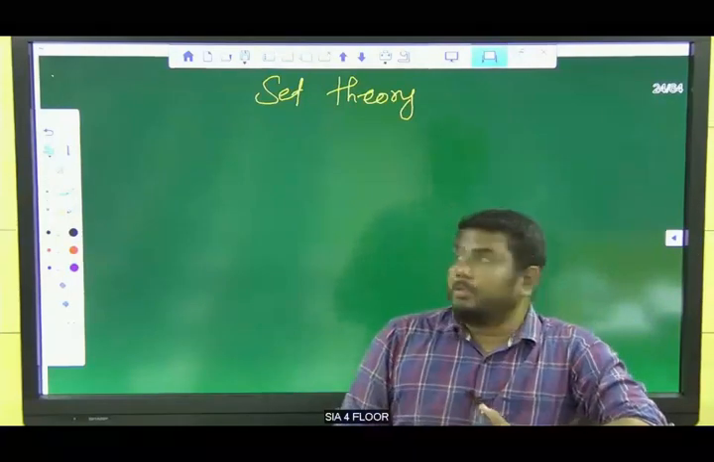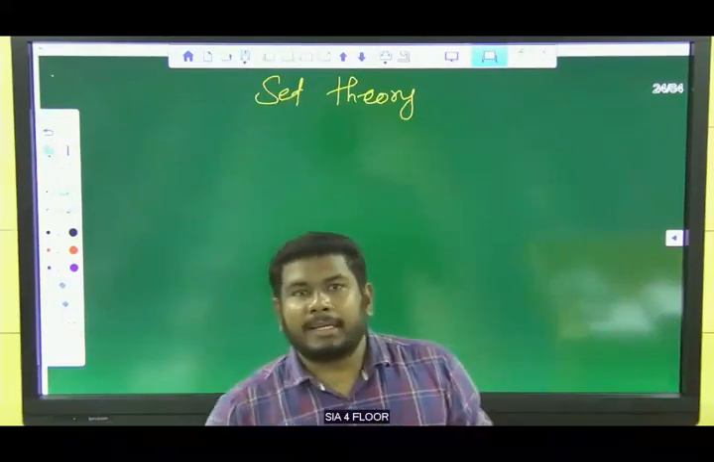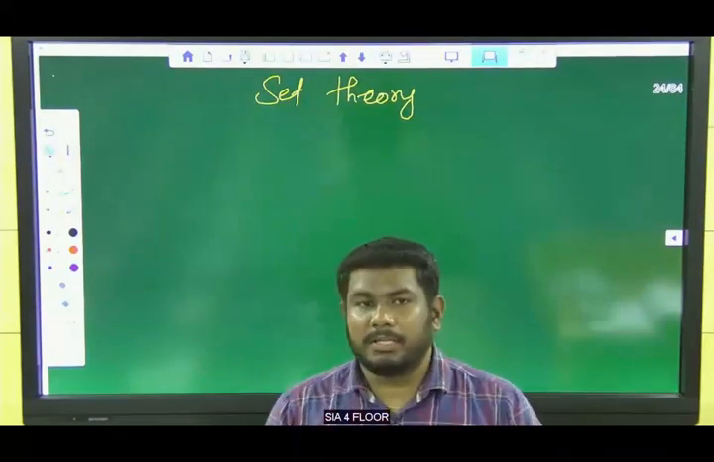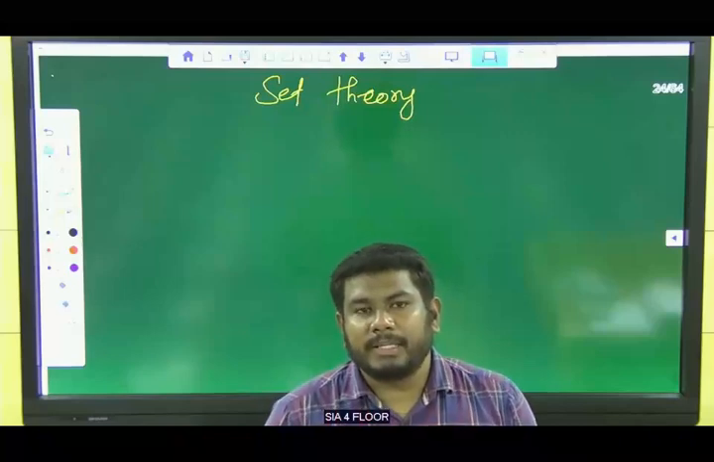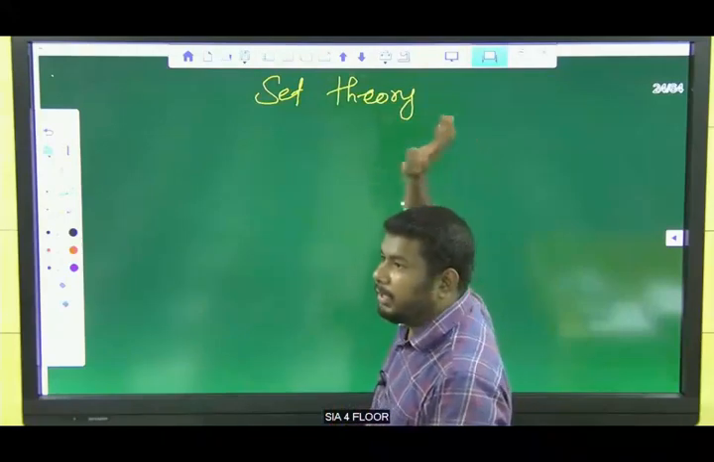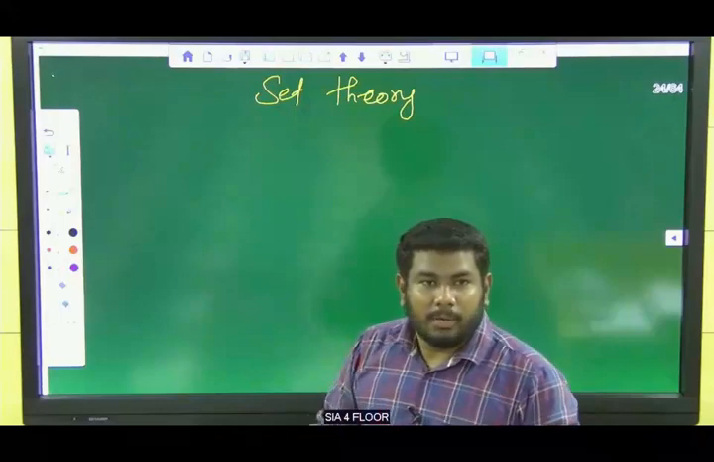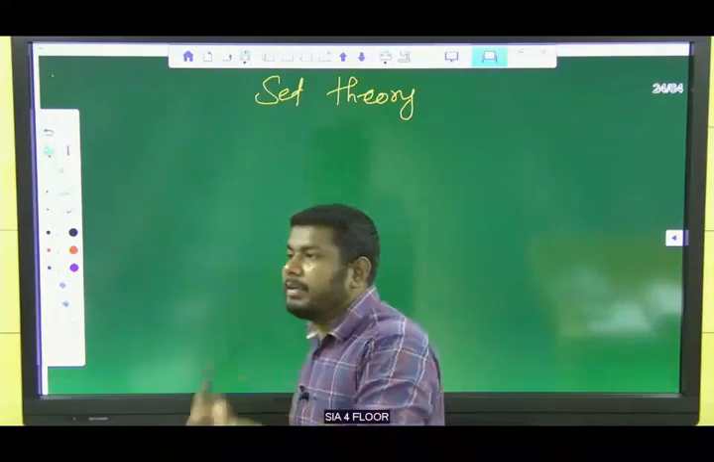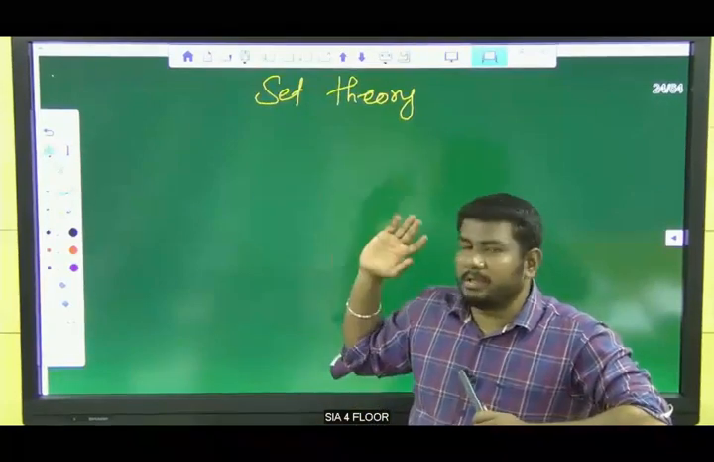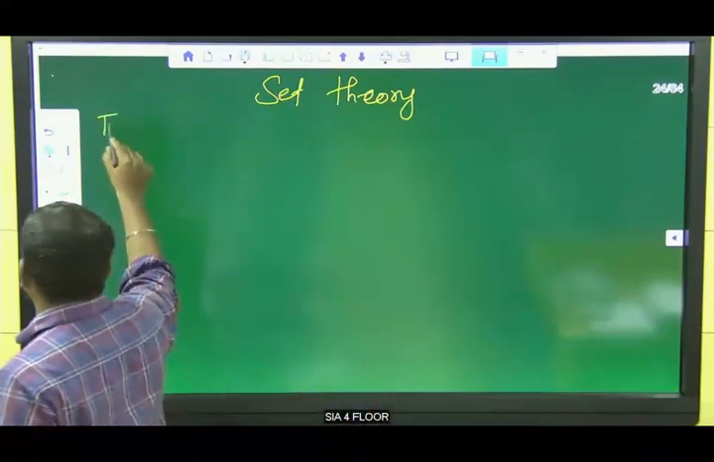Right. So set theory. We already know that in the CSAT examination we have two parts. One is the quants part, quantitative aptitude, and another one is logical reasoning. The reasoning part will be very easy to solve. Set theory is one of the easiest among the easiest topics in the reasoning part. Reasoning is always easy, and in that, set theory is the easiest topic. Right? So set theory has three types.